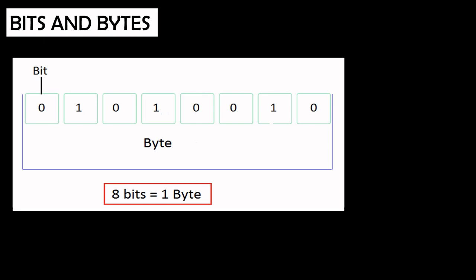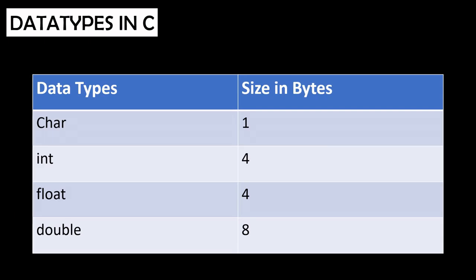As we all know, a computer processes memory in binary format, that is 0 and 1. As we can see in the diagram, there are 8 boxes consisting of either 0 or 1. These individual boxes are called bits. Therefore, a combination of 8 bits is called a byte. Let's move into the data types.